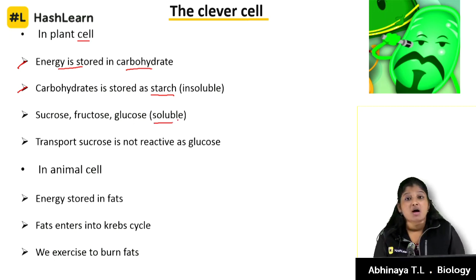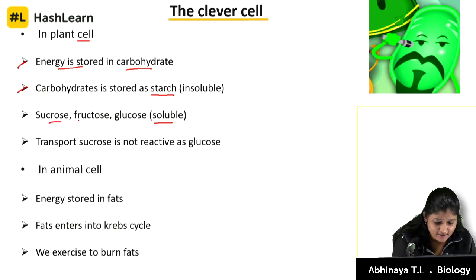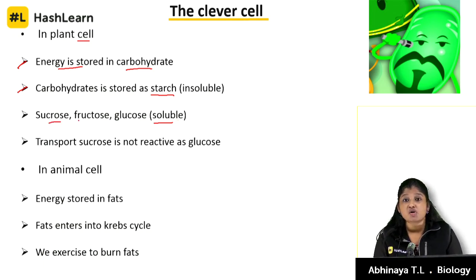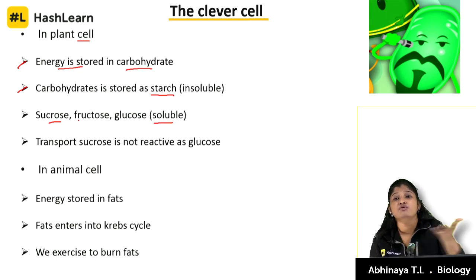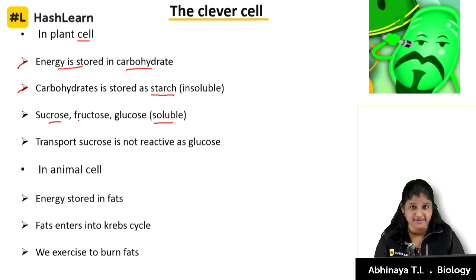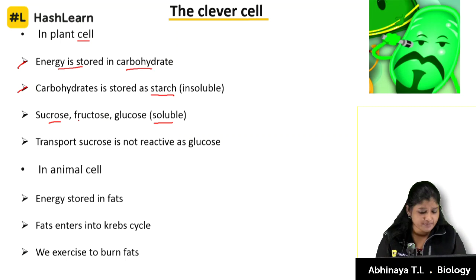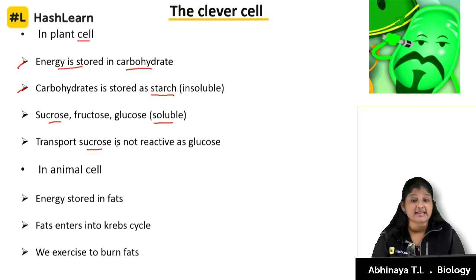When we studied glycolysis, when carbohydrates get into respiration, sucrose gets converted into glucose and fructose. Why is this happening? Because fructose and glucose are much more soluble in the cell. During respiration, from the starch, carbohydrates have to move to many cells where they have to be respired. That is translocation of solutes. Why is sucrose the one being transported?